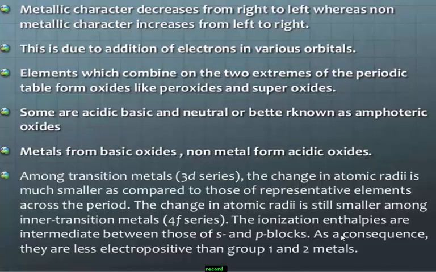Students, elements which combine at the two extremes of the periodic table form oxides like peroxides and superoxides. In the periodic table, we observe different types of oxides. Some are acidic, basic and neutral, and some elements also act as amphoteric oxides. Metals form basic oxides, non-metals form acidic oxides.